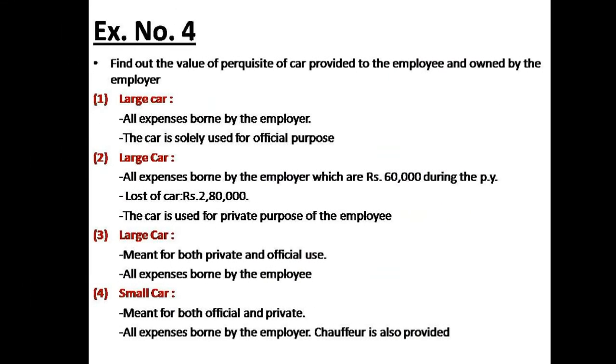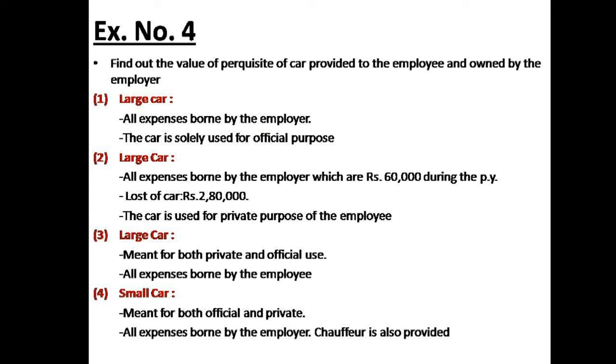The next one, with an example it will be more clear. I will explain one by one. Find out the value of perquisites of car provided to the employee and owned by the employer. Underline that if it is owned by the employer, what is the rule we have to follow? Number one, large car. All expenses are borne by the employer. The car is solely used for the official purpose.